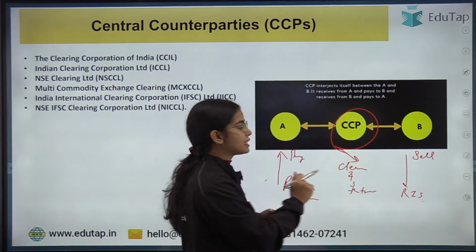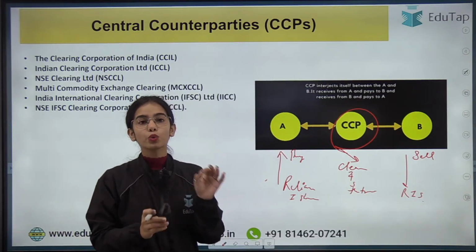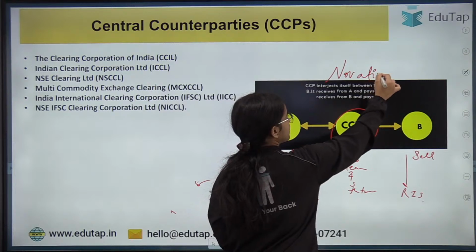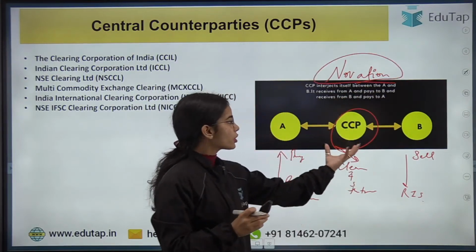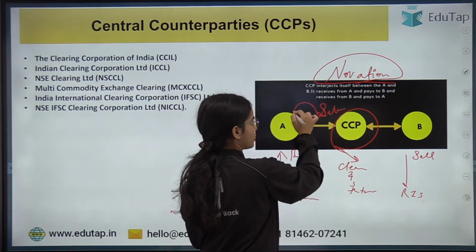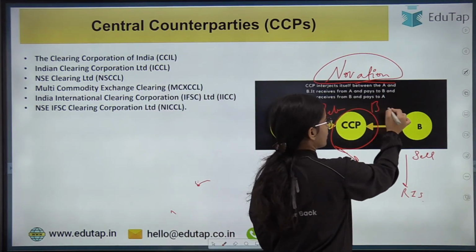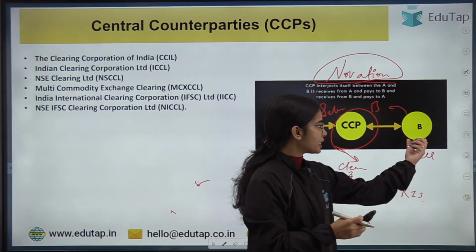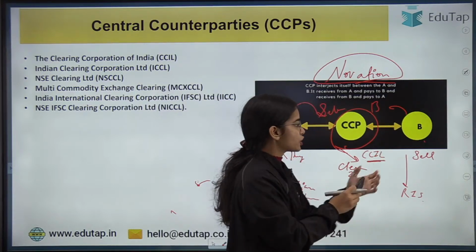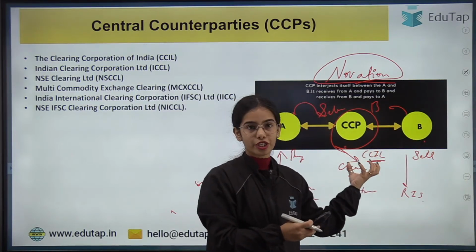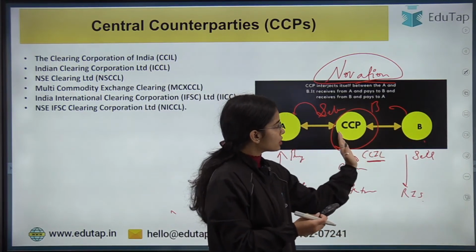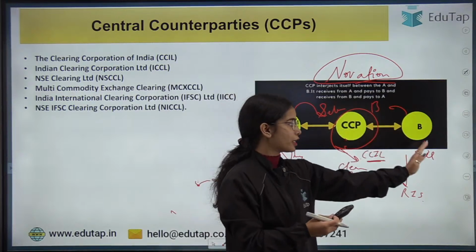The central counterparties clear and settle the trade through the method of novation. So what is this method of novation? Central counterparties become the seller for the buyer and the buyer for the seller. That means from B, the central counterparty, let's say CCIL, is purchasing the Reliance Industries shares from party B, so the CCIL has become the buyer to the seller.